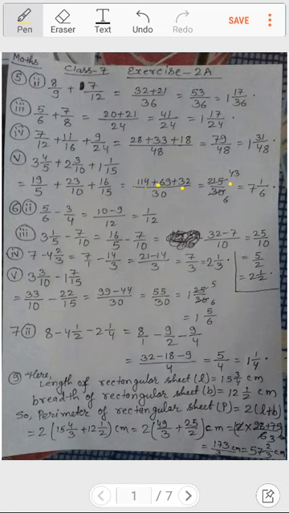So what I had done, I had reduced 215 by 5. So 5 fours are 20 and 5 threes are 15, so 43 at the top, and 6 fives are 30, so 6 below. Then I had changed this 43 by 6 into what? Mixed fraction. So 7 sixes are 42, and 1 is 43, so it becomes 7 and 1 by 6. I hope you all are understanding, and I am able to point out, so you might be watching it clearly over here. Earlier in the earlier video also there was a pointer, so with that pointer I used to point.